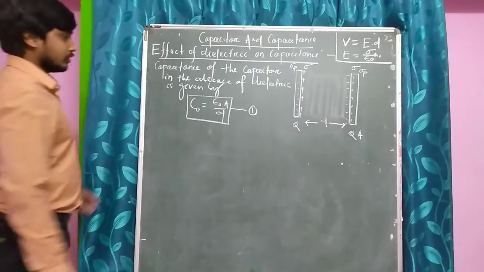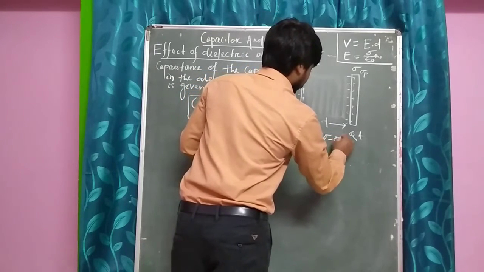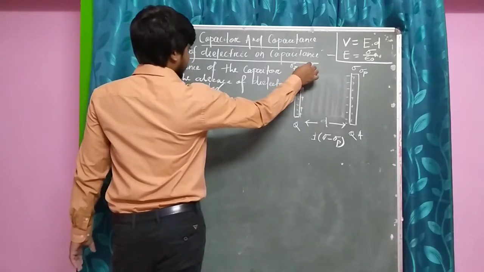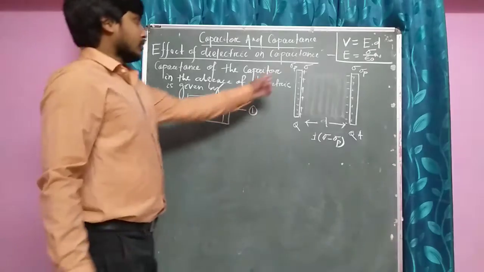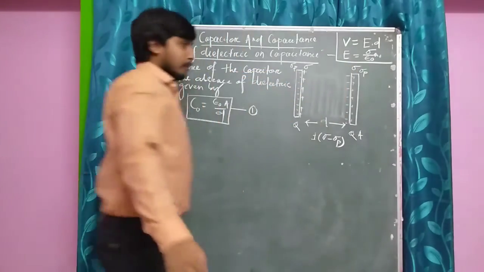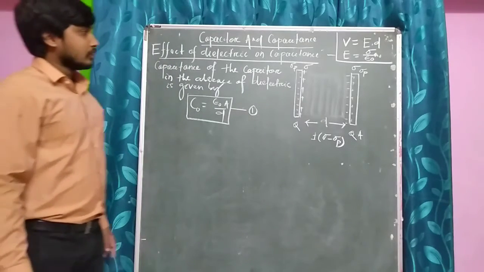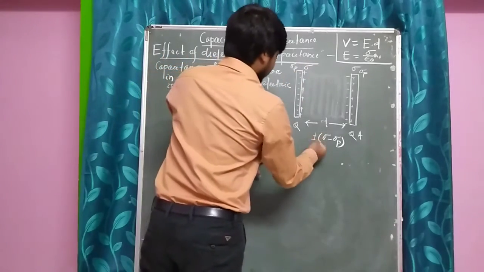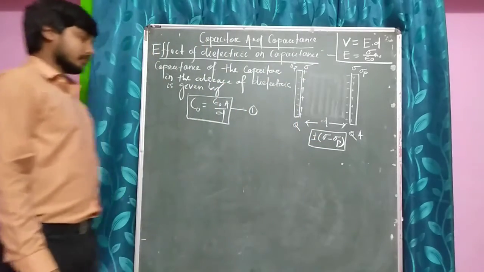Now it will be plus or minus sigma minus sigma p, because initially plus sigma was the surface charge density, but here due to polarization minus sigma p will be the surface charge density. Here also minus sigma was the initial surface charge density of the plate, due to the polarization plus sigma p will be coming. So on each plate the surface charge density will be plus or minus sigma minus sigma p.